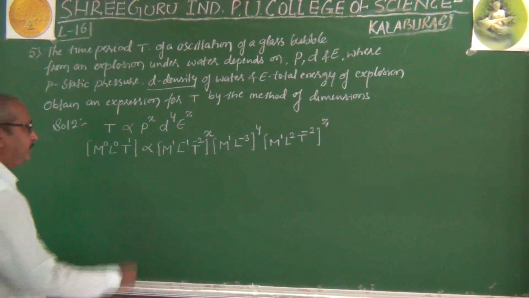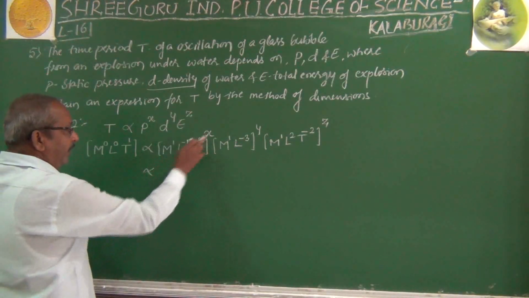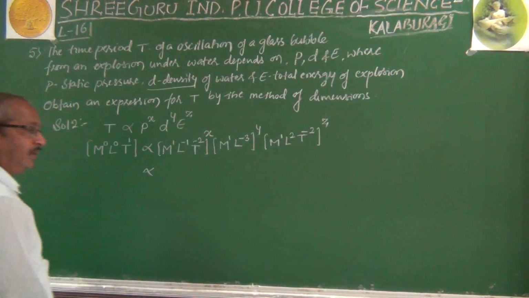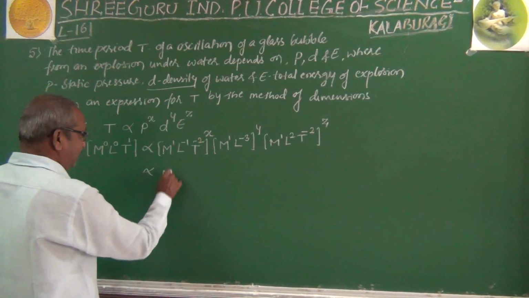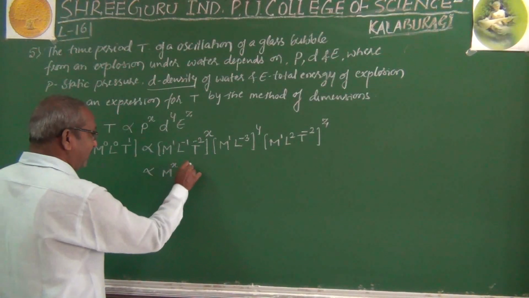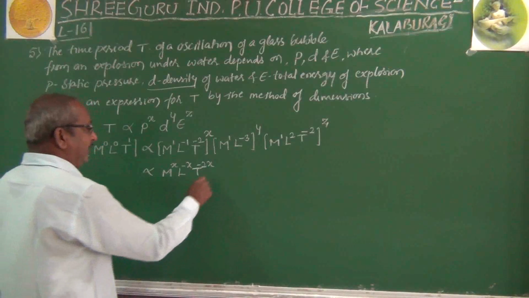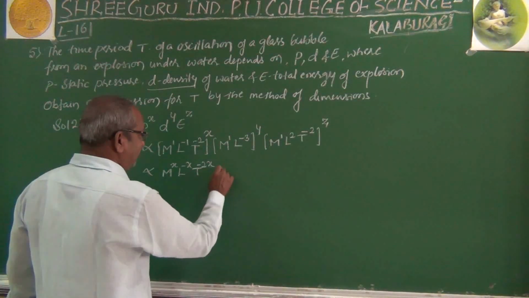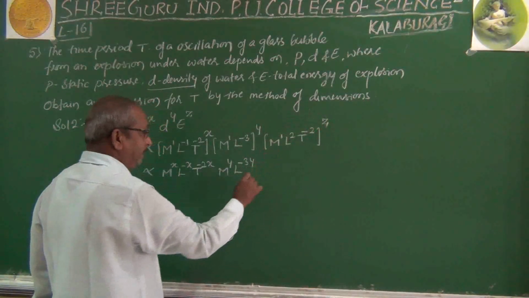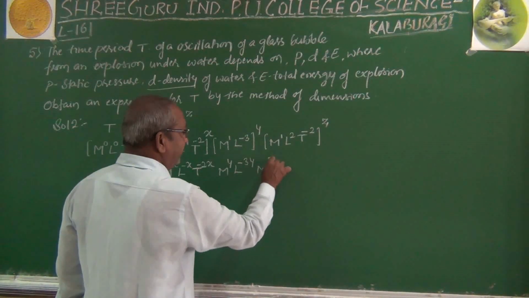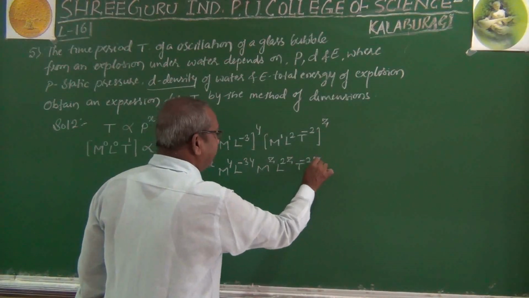Now, the bases are the same, so indices can be added. For that we have to solve this according to the theory of indices. M to the power 1 to the power X, 1 into X is X. L to the power minus X. T to the power minus 2X. Then again here M to the power 1 into Y means M to the power Y, L to the power minus 3Y. Similarly, M to the power Z, L to the power 2Z, T to the power minus 2Z.